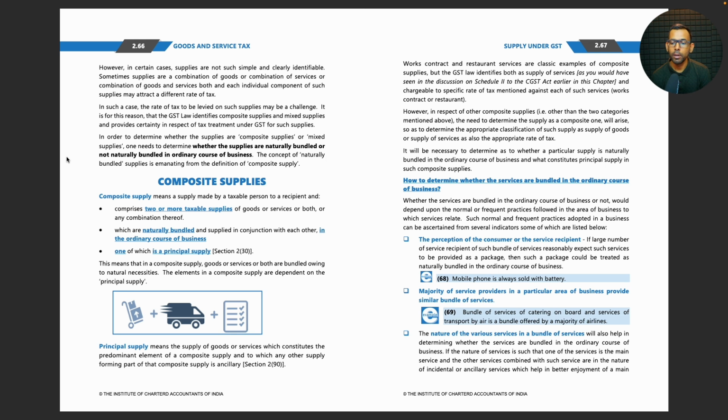It will be necessary to determine whether a particular supply is naturally bundled in the ordinary course of business and what constitutes the principal supply in such composite supplies. How to determine whether the services are bundled in the ordinary course of business? Whether the services are bundled in the ordinary course of business or not would depend upon the normal or frequent practices followed in the area of business to which services relate. Such normal and frequent practices adopted in a business can be ascertained from several indicators, some of which are listed below. The perception of the consumer or the service recipient.